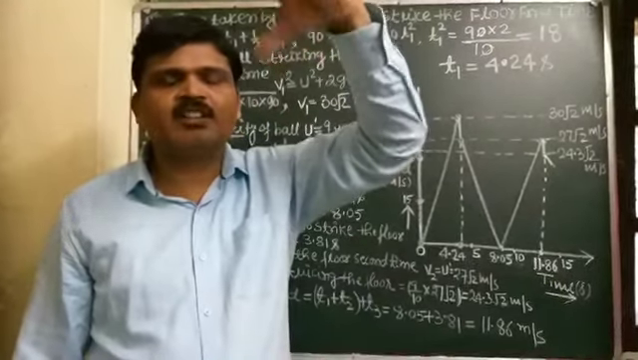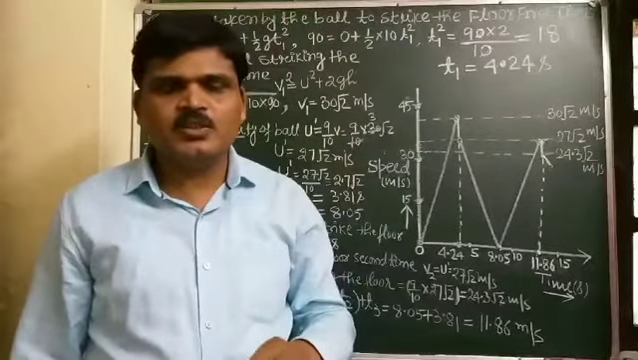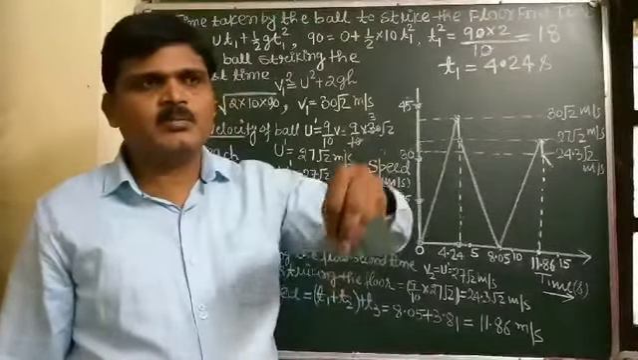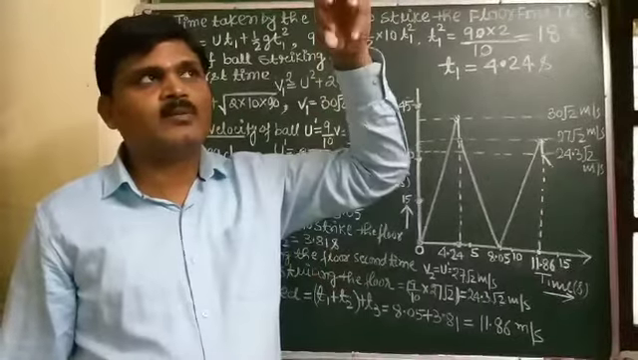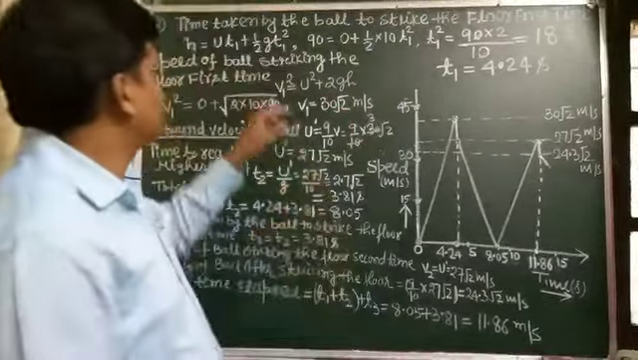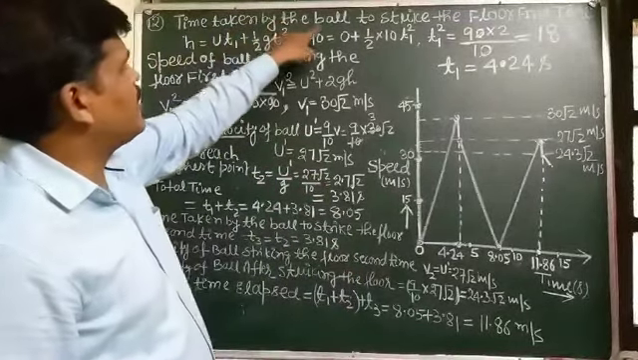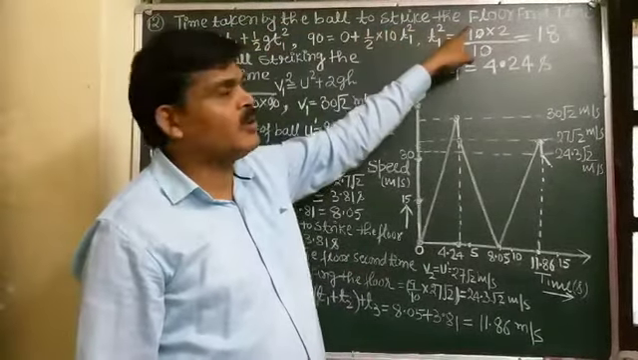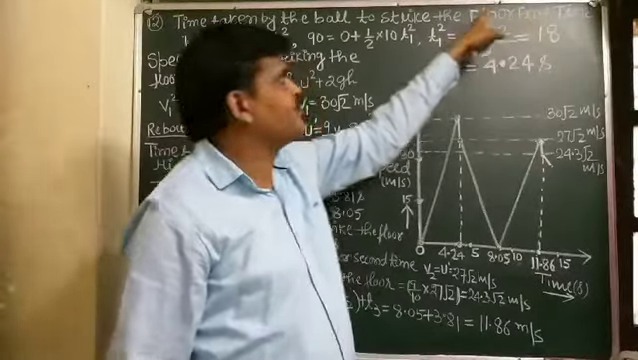Dropped from a certain height, its initial velocity is 0. So we have taken the time taken by the ball to reach the ground when it is dropped from a height of 90 meters. We find the time taken by the ball to strike the floor the first time.